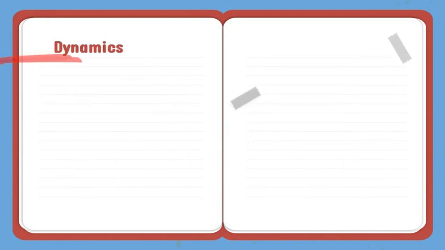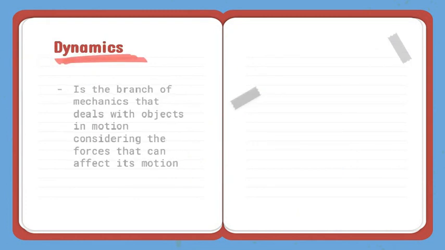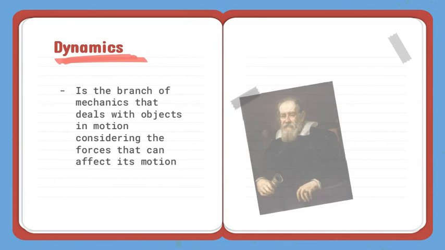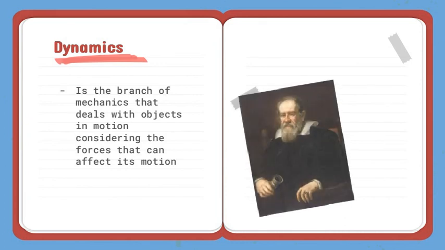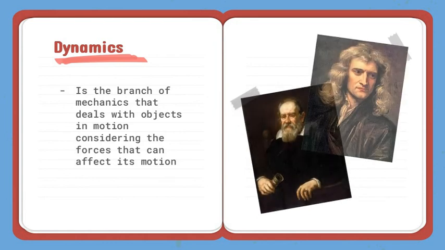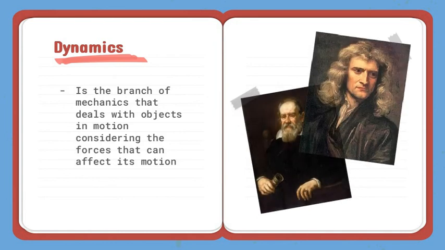Dynamics is the branch of mechanics that deals with objects in motion, considering the forces that can affect its motions. In the 16th century, Galileo Galilei was the first to recognize that force is the cause of changes in the velocity of an object before Isaac Newton formulated the laws of motion in the 17th century.